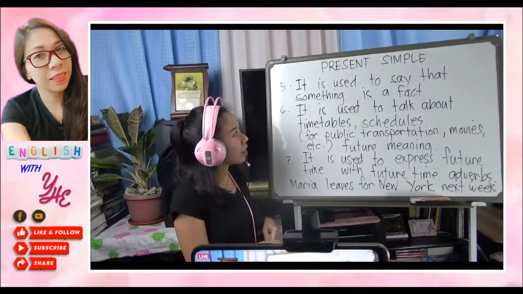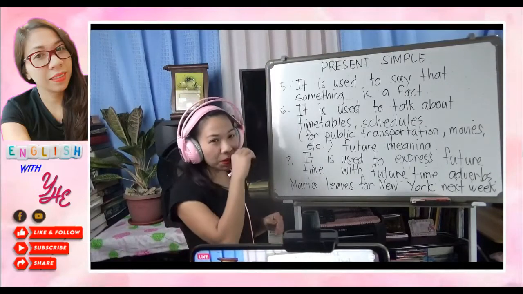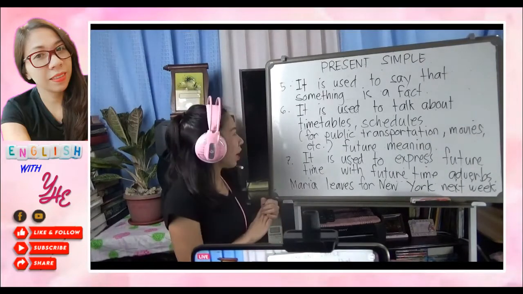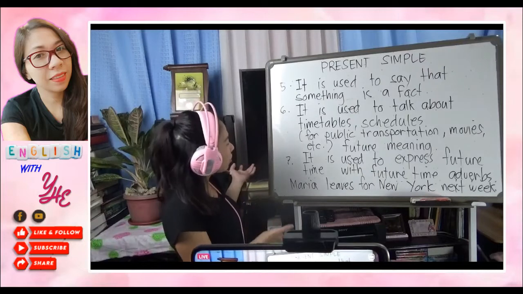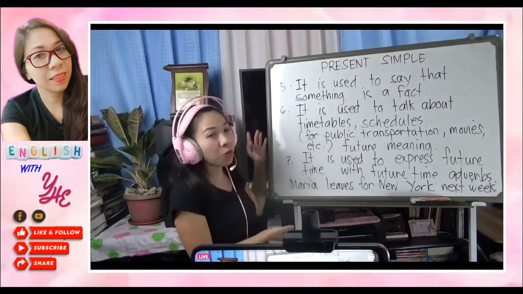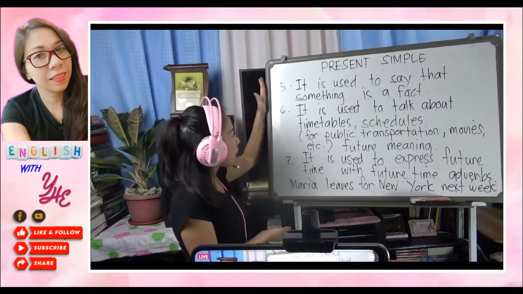For tonight's video, we're going to continue our lesson from last time. We started the present simple. Actually, we studied 4 rules, and tonight we will finish our continuation of the present simple. So we have 5, 6, and 7.